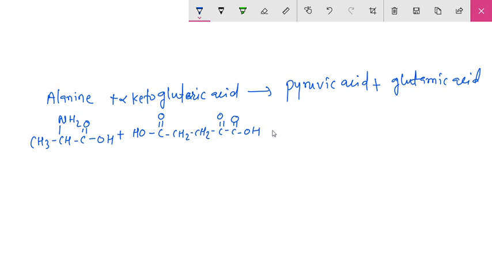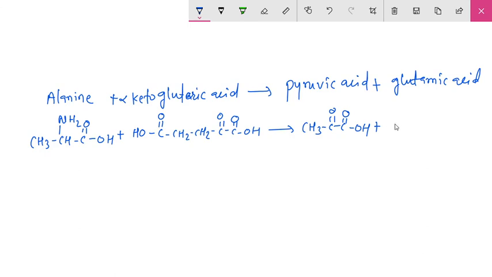Okay, so transamination takes place, and it is converted into the pyruvic acid. Pyruvic acid is CH3 C double bond O C double bond O OH. Okay, and it produces glutamic acid. There is a transamination, so this amino group is transferred from this amino acid to this alpha ketoglutaric acid, which is converted into glutamic acid.